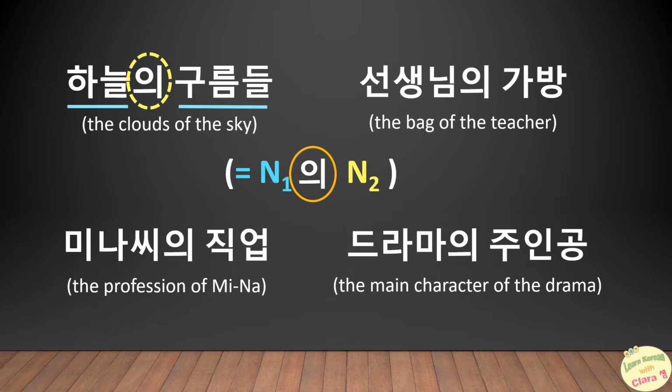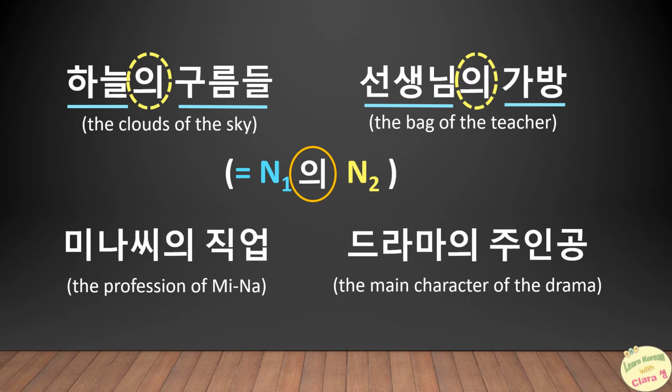Notice how the construction is reversed compared to English. 하늘의 구름들. For the second example, 선생님 and 가방. 선생님 means teacher and 가방 means bag. As for the first example, between the two words we add 의, then we say 선생님의 가방. That means the teacher's bag.